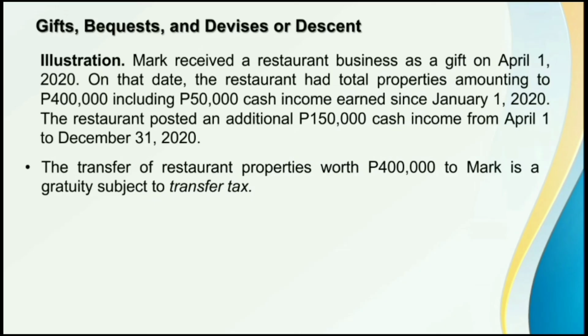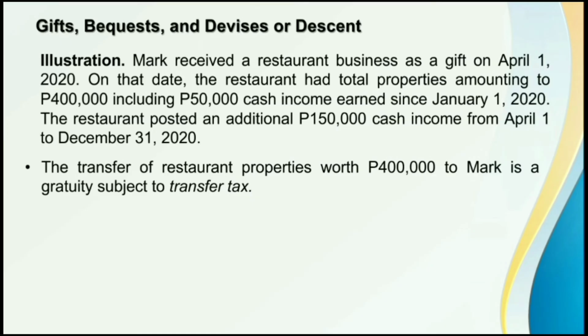So, in this case, class, although the 50,000 pesos cash is a gift, it's a gratuity, pero tandaan nyo na yung exclusion from the gross income is only applied or is only applicable to the value of the property that is acquired by gift, bequest, devise, or descent.